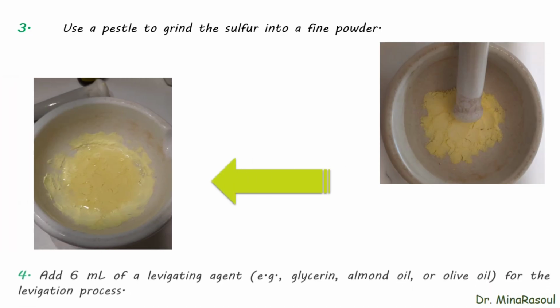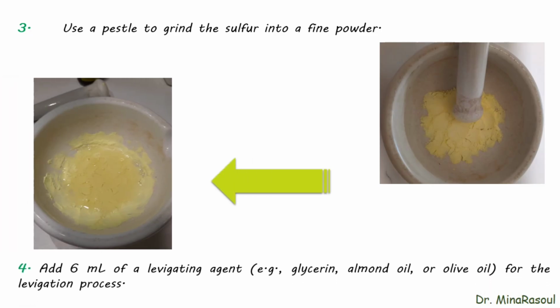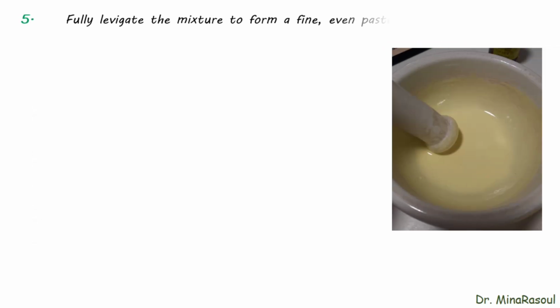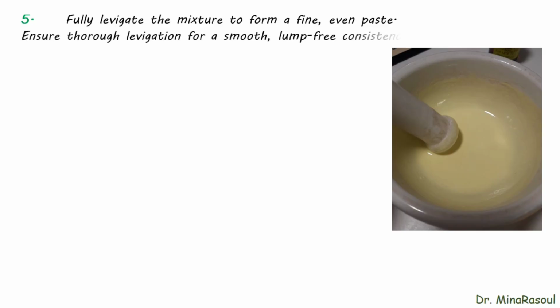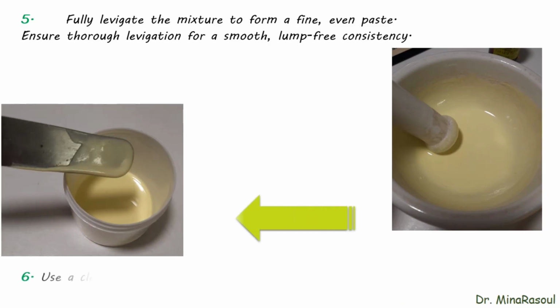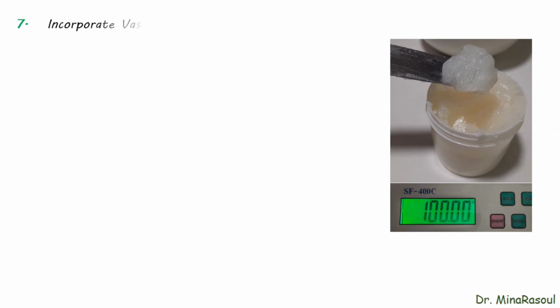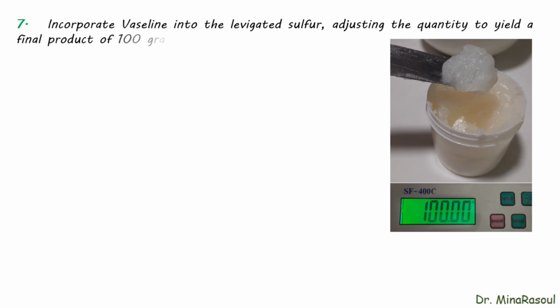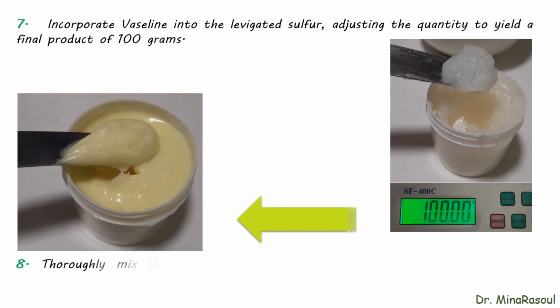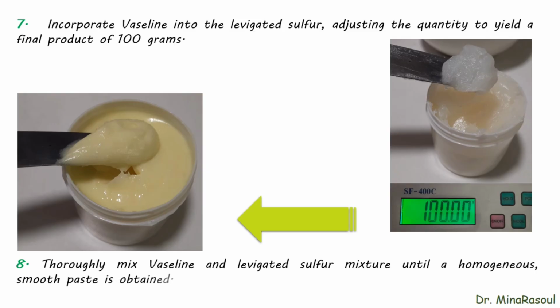4. Add 6 ml of a levigating agent, for example, glycerin, almond oil, or olive oil, for the levigation process. 5. Fully levigate the mixture to form a fine, even paste. Ensure thorough levigation for a smooth, lump-free consistency. 6. Use a clean spatula and transfer all levigated sulfur to the container. 7. Incorporate Vaseline into the levigated sulfur, adjusting the quantity to yield a final product of 100 grams. 8. Thoroughly mix Vaseline and levigated sulfur mixture until a homogeneous, smooth paste is obtained.